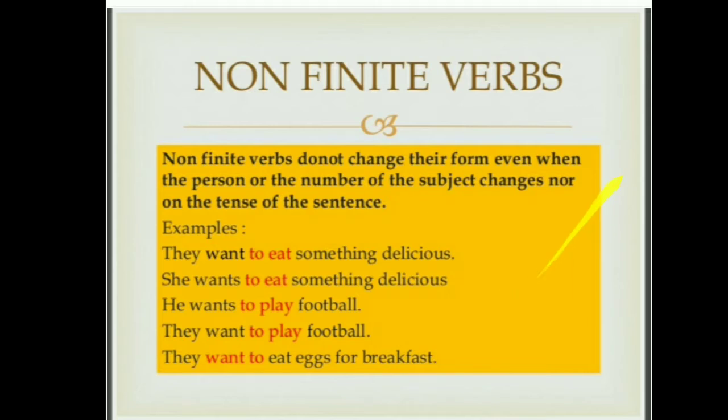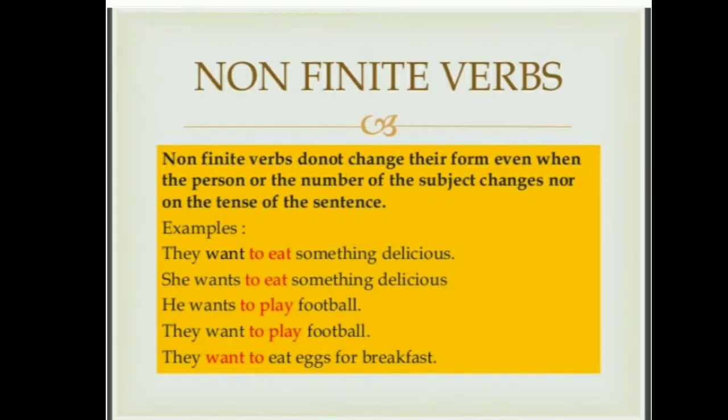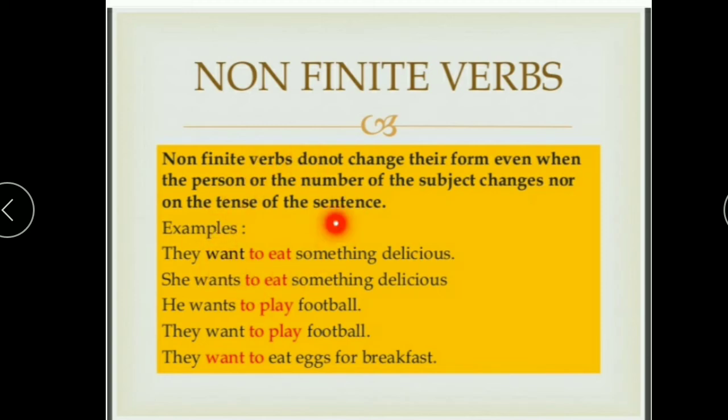You see, they want to eat something delicious, to eat. The main verb is want, and we are talking about to eat. To eat is the non-finite verb because it is not affected by the tense or the subject we have used here.